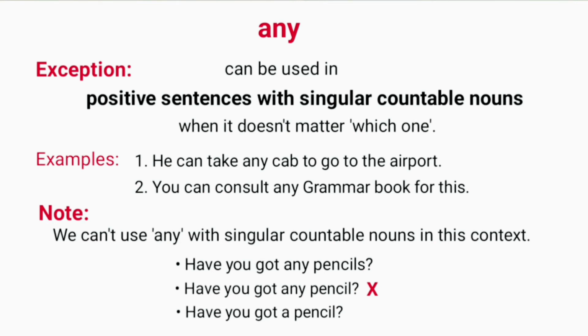Second example, you can consult any grammar book for this. Here again, it doesn't matter which grammar book. In these examples, we have used singular countable nouns, cab and grammar book with any. Note that you can't use any with singular countable nouns in the context given in the example. Have you got any pencils? Here pencils is plural countable noun and this sentence is correct.